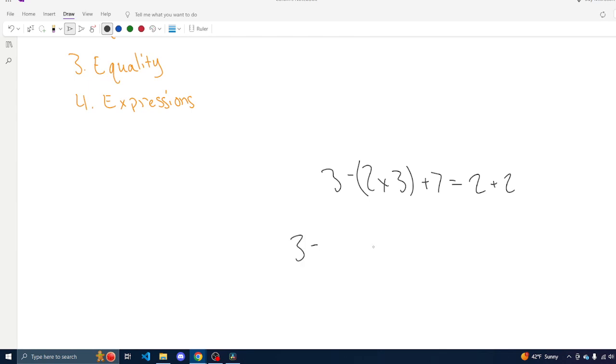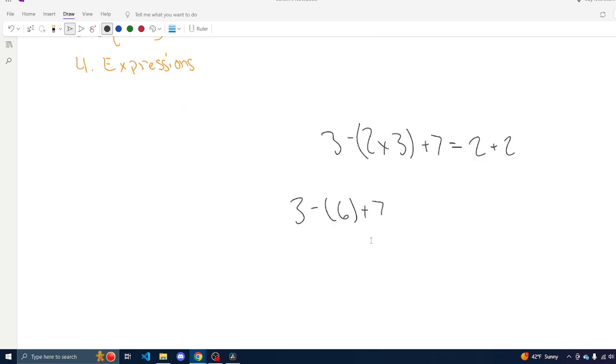So here we have 3 minus 2 times 3, which is 6, plus 7. And we're going to group together like terms. Here we have a positive number, and here we have a positive number. So we know 3 plus 7 is 10. And then here we have minus 6, and we know 10 minus 6 is just 4.